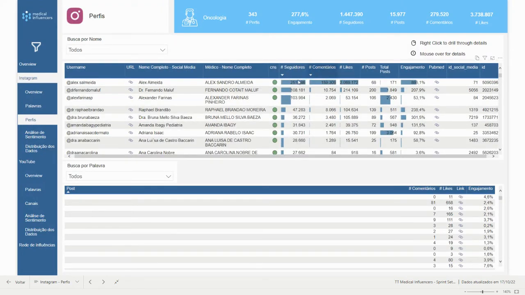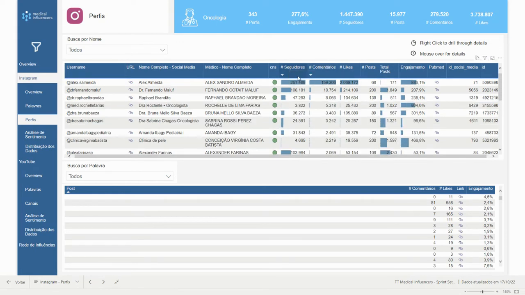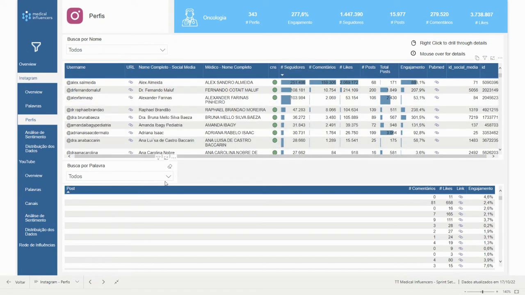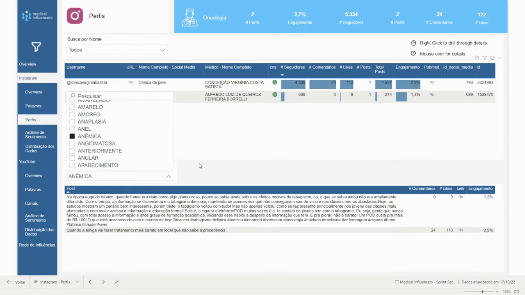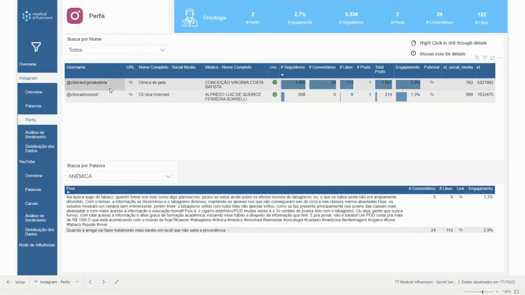So here you have a list of professionals that you can order by followers, by comments, by likes, by posts, and by engagement as well. And it's very easy to use, right? And you can also choose a specific word here, so you can try one specific word here, and you will see the posts that contain that word, and then you can see the guys that are publishing posts with that specific word.